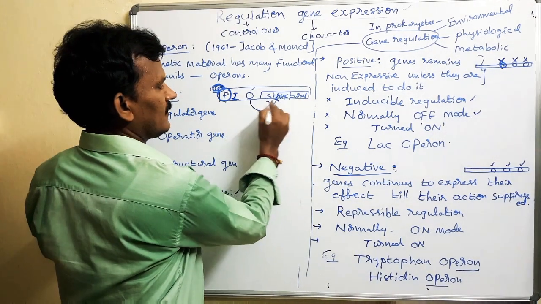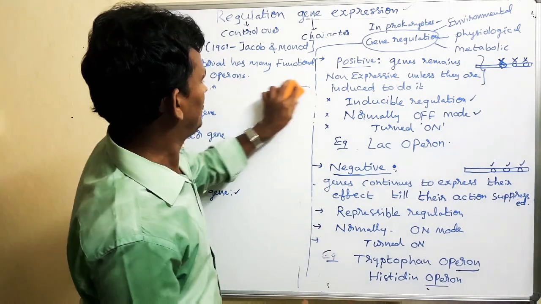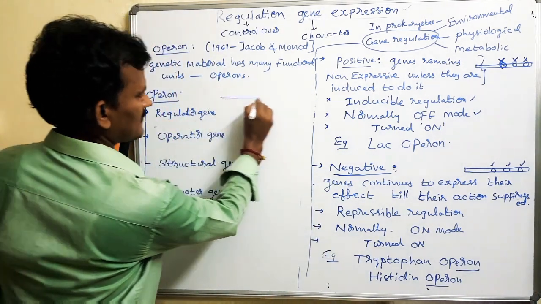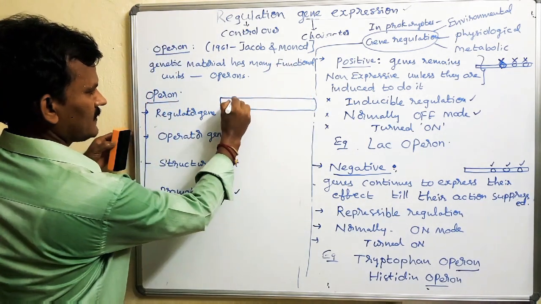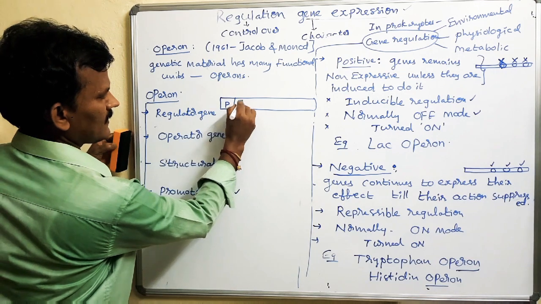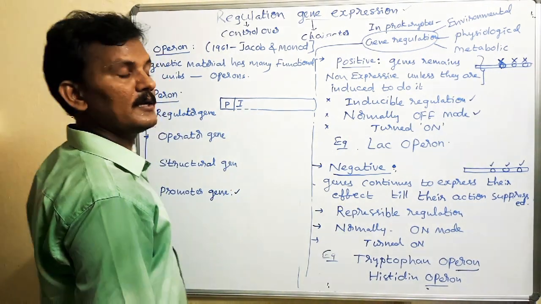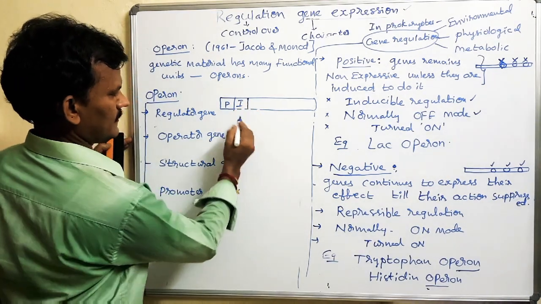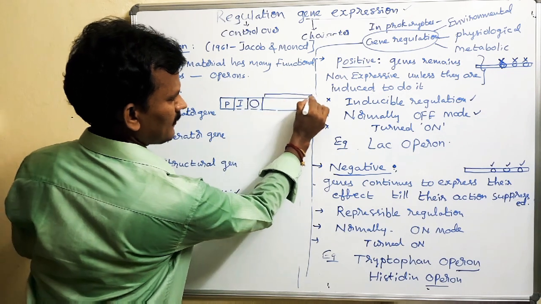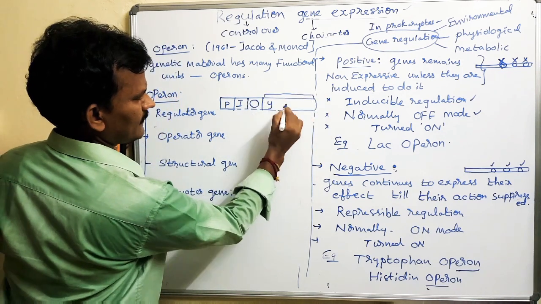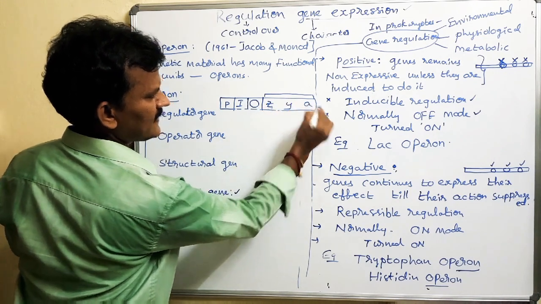For example, this is the unit of the operon concept. It has a promoter gene, a regulator gene that senses the inhibitory protein, and the operator. The structural part consists of the Z gene, Y gene, and A gene.